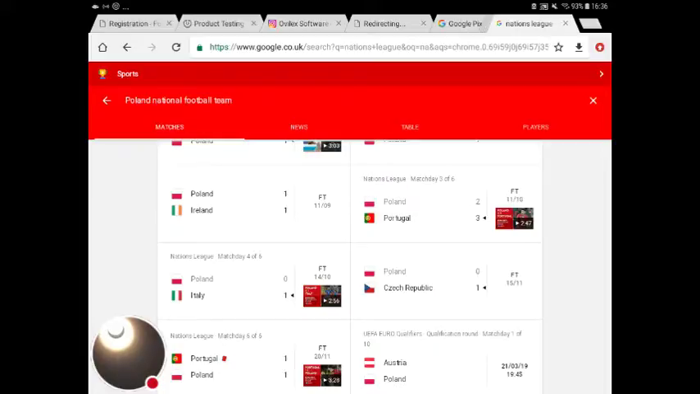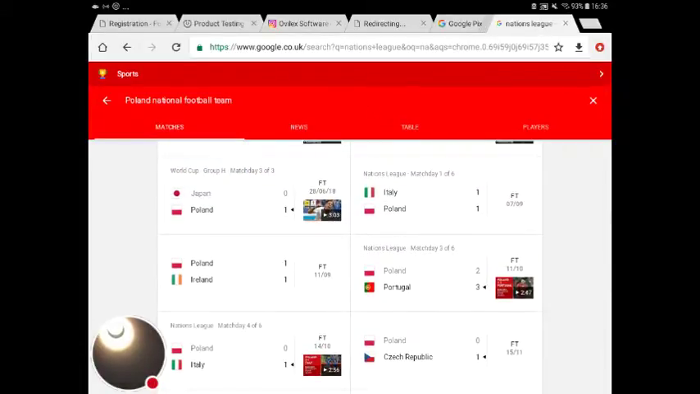Nations League again, match 3 of 6. Portugal 3, Poland 2. Even though Poland was 2-0 up, they just threw it away. Probably did the same with Ireland. They thought, oh, we're comfortably in front, we'll give them a goal near the end, and it turns out it's made them draw, which I've seen my football team do before, but I'm not going to go into the details of that.